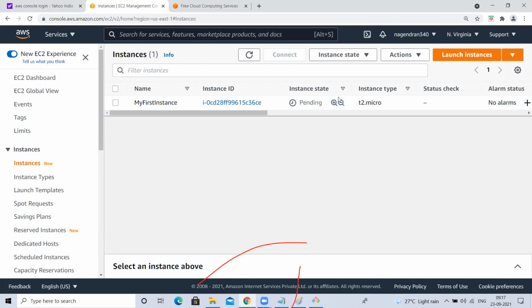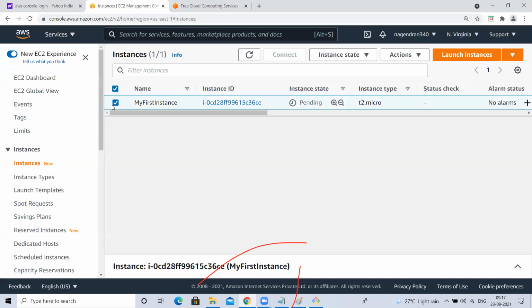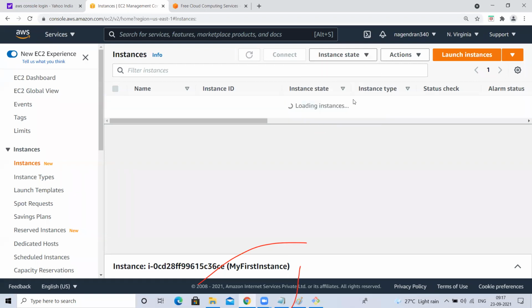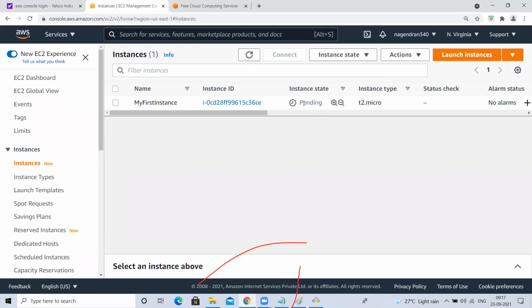Next, if you don't want to use this instance itself, happily you can terminate this instance. Let me show. It will turn into running state. After that, we'll terminate. Understood, guys, how to save the timings here for the EC2 instance.